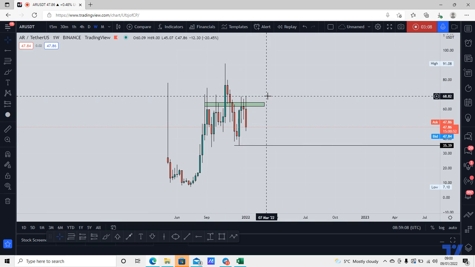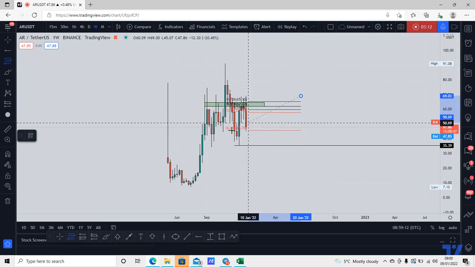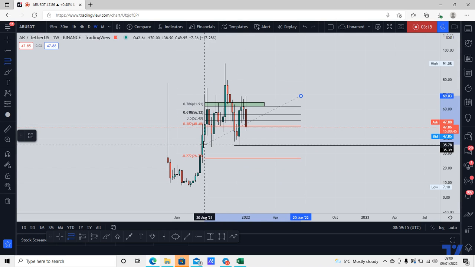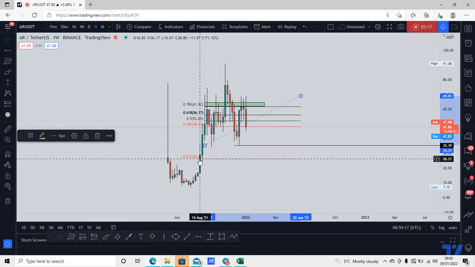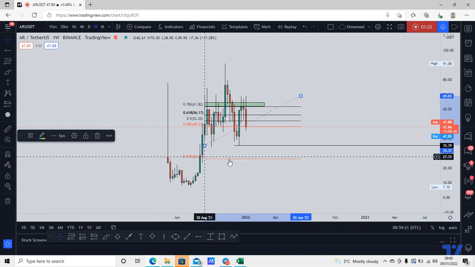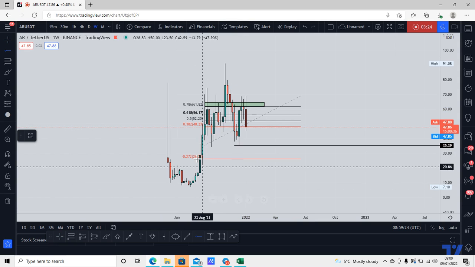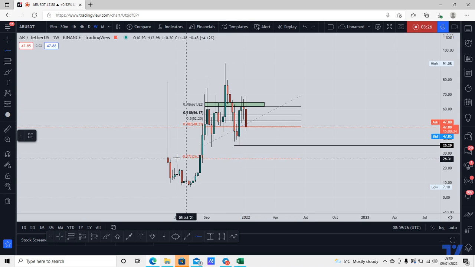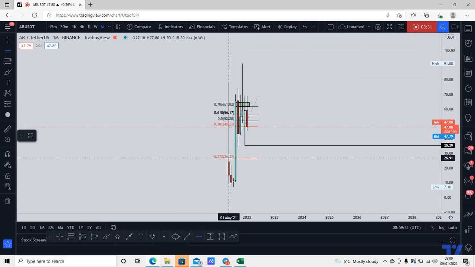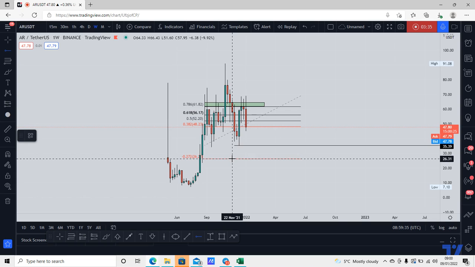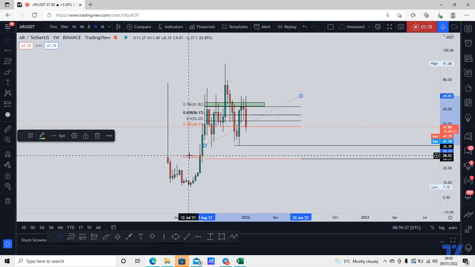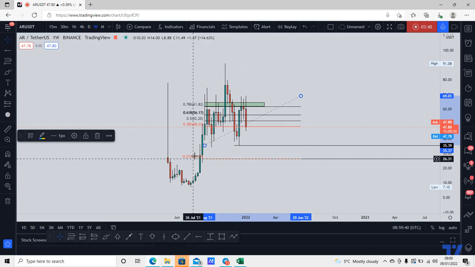If we take our Fibonacci from the high to the low of the weekly correction, we do have the possibility of coming all the way down to test this monthly previous resistance, which I've identified as new support in confluence of the minus 0.272 fib. So this is previous monthly resistance. If we just quickly show you again, this is previous monthly resistance, which should act as support. And this is where the market could go in the short term, all the way down to around $26 here.